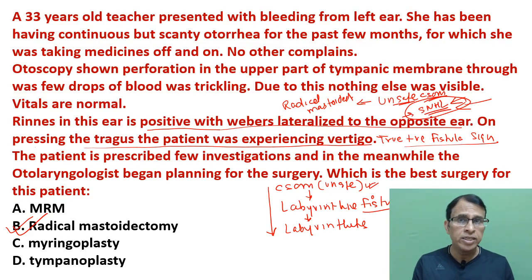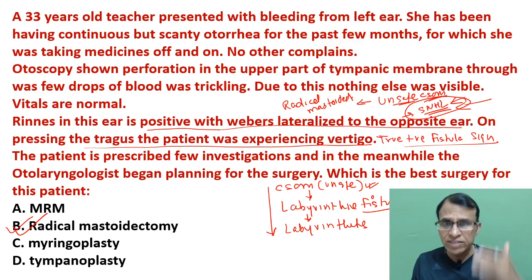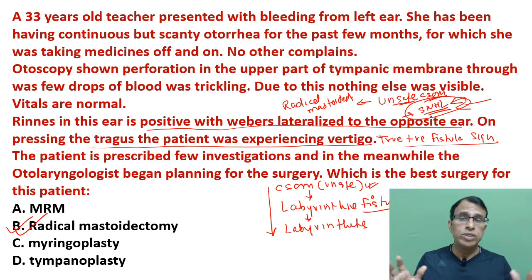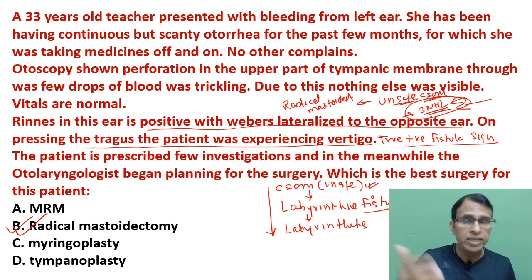But when the patient's hearing is already gone because of this disease, due to sensorineural hearing loss, due to a complication like in this patient, due to labyrinthitis, labyrinthine fistula, then you can't preserve the hearing. You can't give the hearing. So there is no use of modifying or compromising on the surgery. So might as well give the best surgery that removes the entire disease, so that there is no chance of leaving behind any problem.